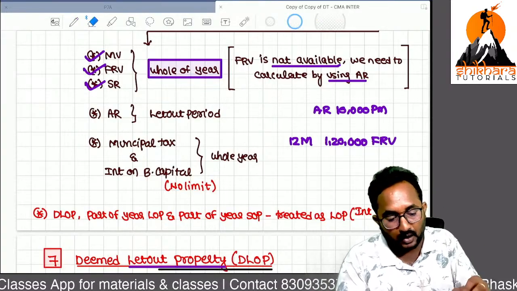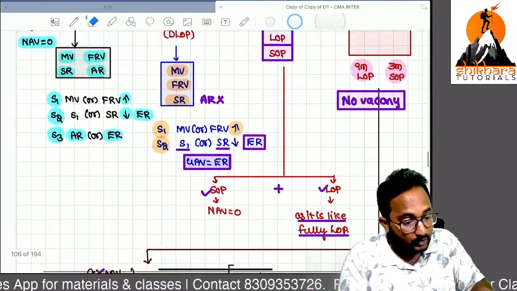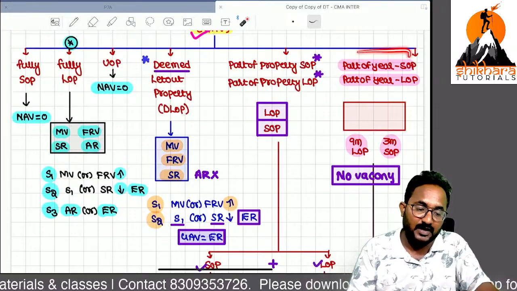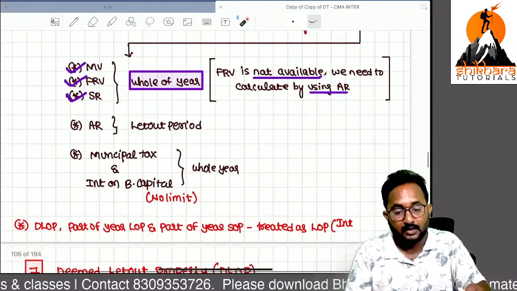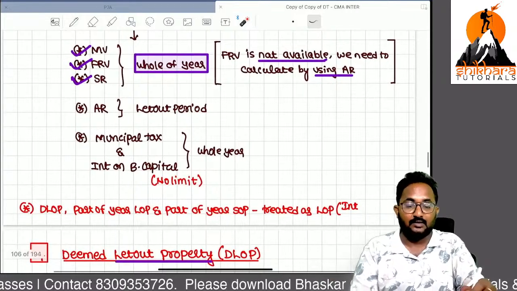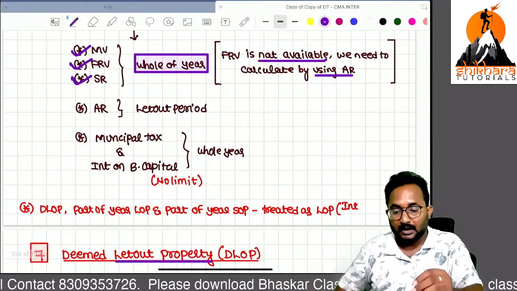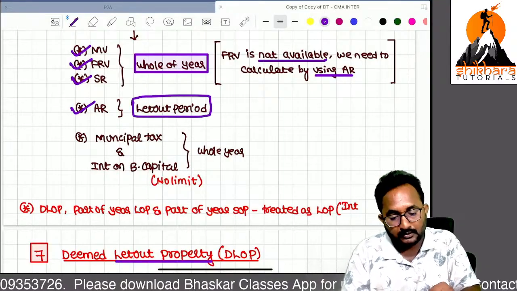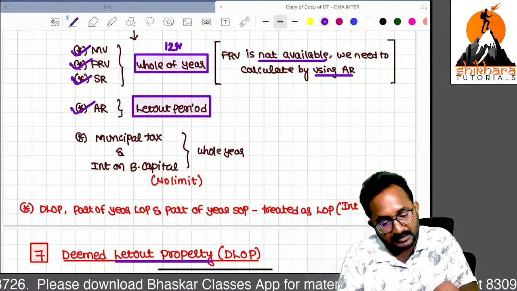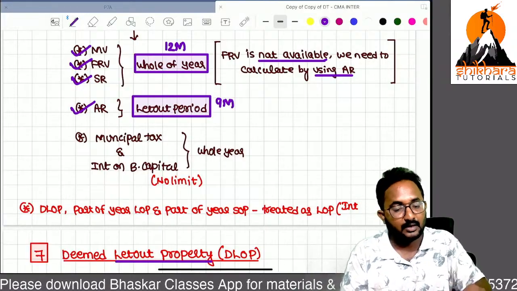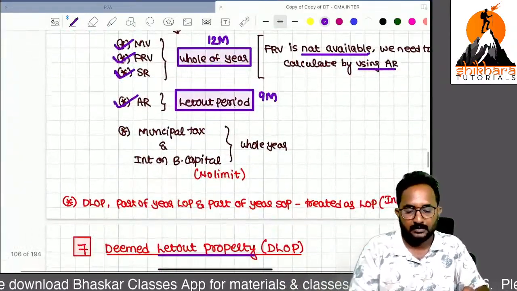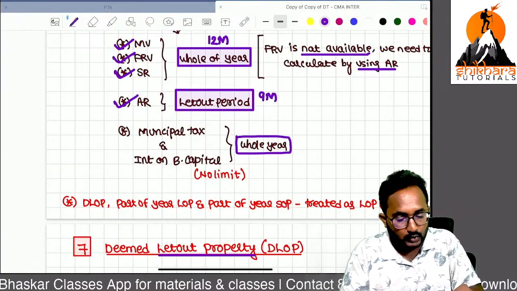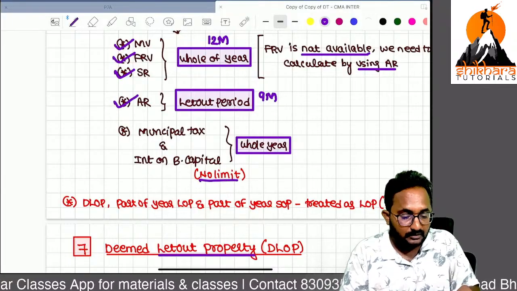In some cases, if they are not given the fair rental value for this question, part of the year let out, part of the year self-occupied. If they are not given the fair rental value, by using actual rent, you can calculate the fair rental value. But the last variable, actual rent, you have to take for the let out period. The whole year means 12 months, but in this question, the let out period means only 9 months. Now, municipal tax and interest on borrowed capital, you have to take for the whole year. There is no limit also.